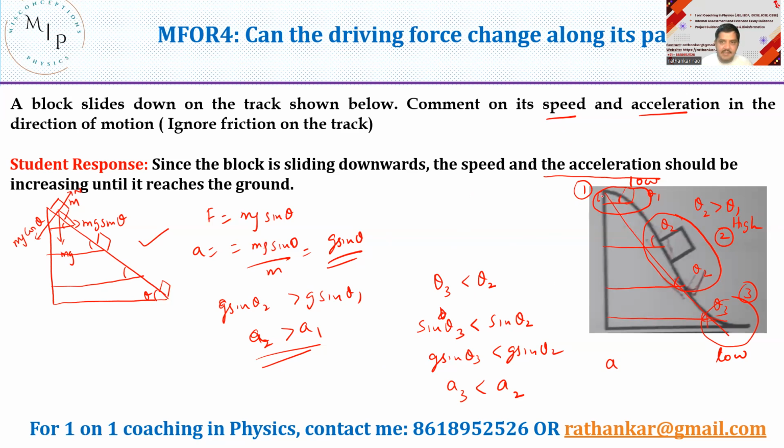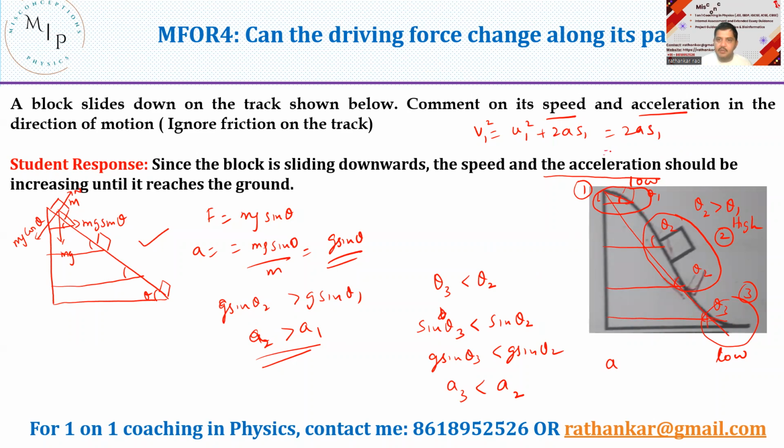Okay, speed increases. Now, how do you write the speed here? Because you see, acceleration here is a constant. If I approximate this curved line by a straight line, acceleration is a constant. So as a result of this, we can now write v1 square is equal to u1 square plus 2a s1. What is s1? This straight line that I have approximated is my s1. Okay, so u1 square. What is u1 square? I did not give any speed. I just touched it and started moving. So therefore u1 becomes 0. This becomes 2a s1 over here.